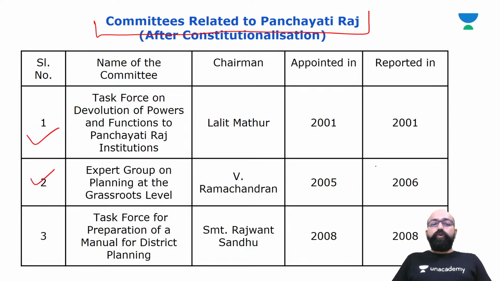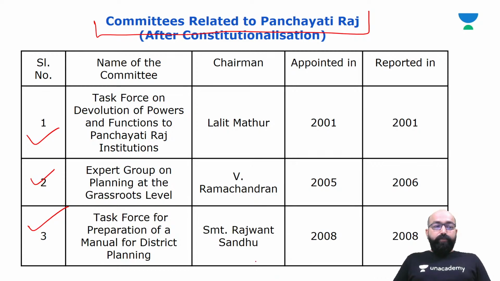Then second, the expert group on planning at the grassroots levels, headed by V. Ramchandran, appointed in 2005, and they submitted their report in 2006. After that, the task force for preparation of manual for district planning, chaired by Srimati Rajwant Sandhu, appointed in 2008.